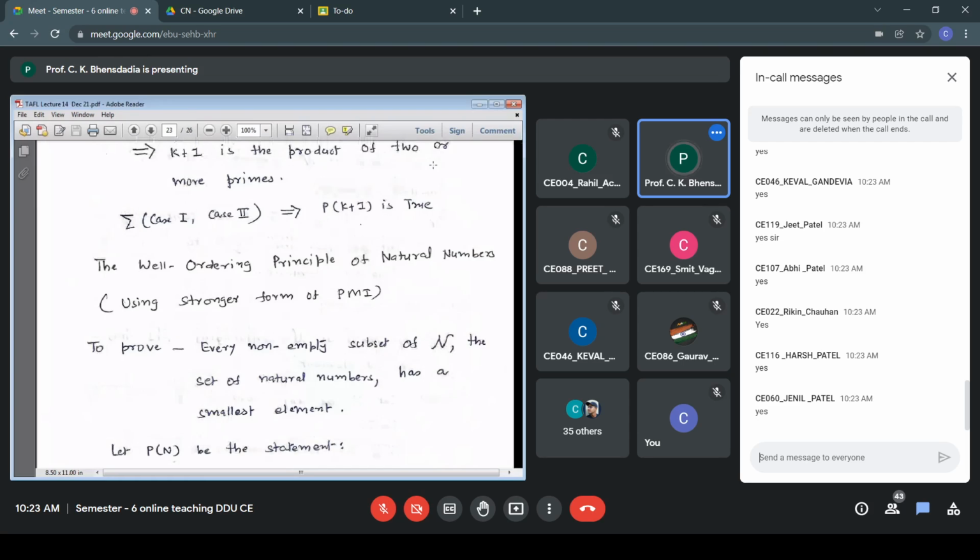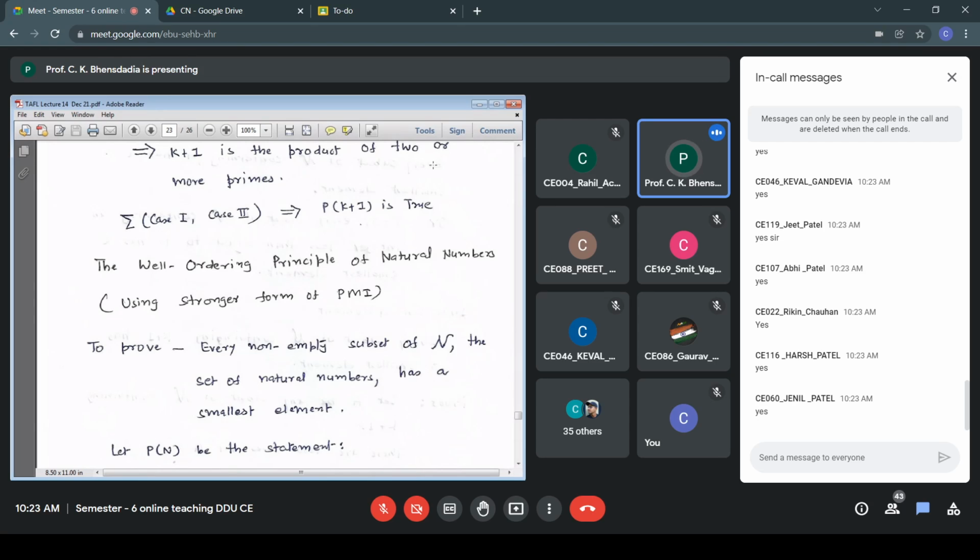Now here, again, what should be my statement P of n? The non-empty subset of N, that N is not the n that we are looking for. That is not the integer n.